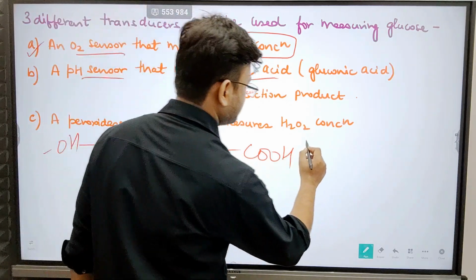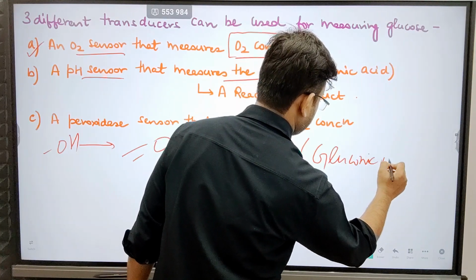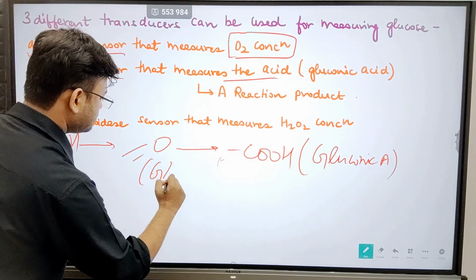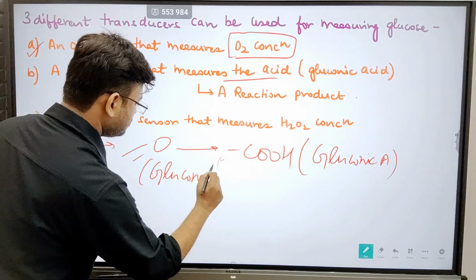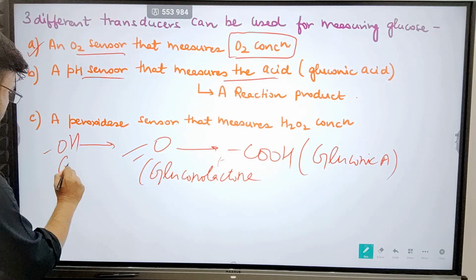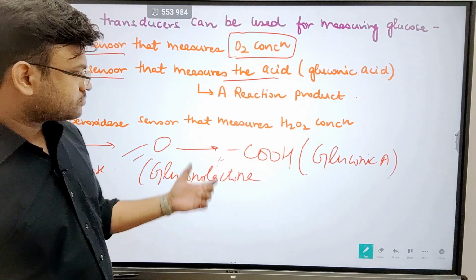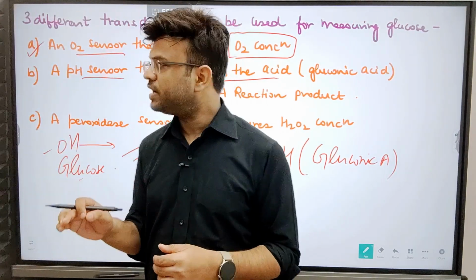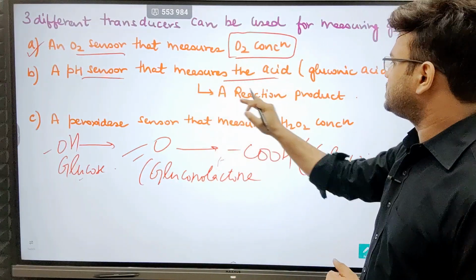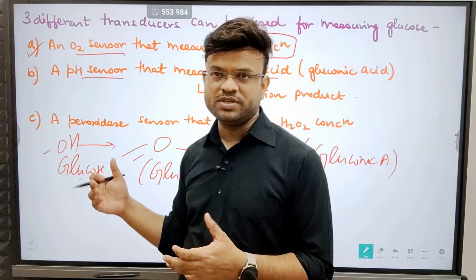Let me write it down for you. Gluconic acid, this was gluconolactone, and this was glucose. Okay, so this is clear. So the pH sensor measures the acid, gluconic acid, the reaction product that we just saw.